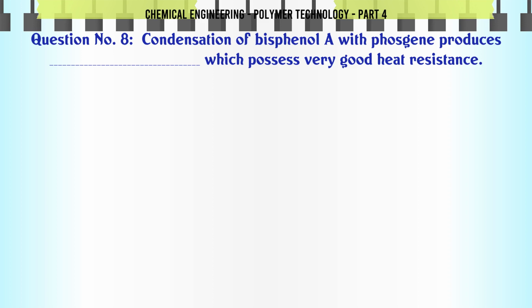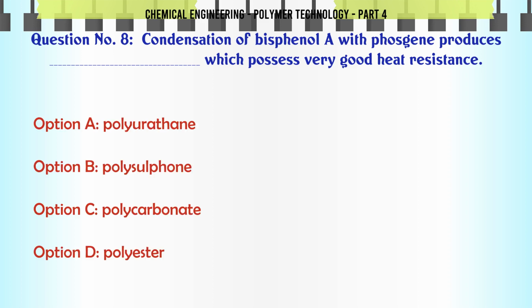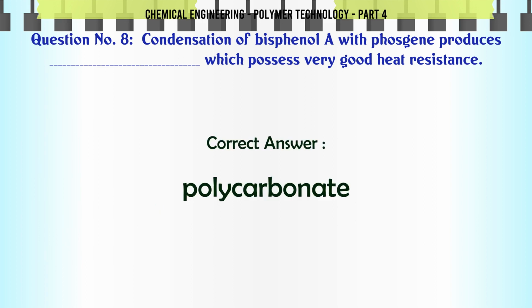Condensation of bisphenol A with phosgene produces which polymer that has very good heat resistance? A. Polyurethane, B. Polysulfone, C. Polycarbonate, D. Polyester. The correct answer is polycarbonate.